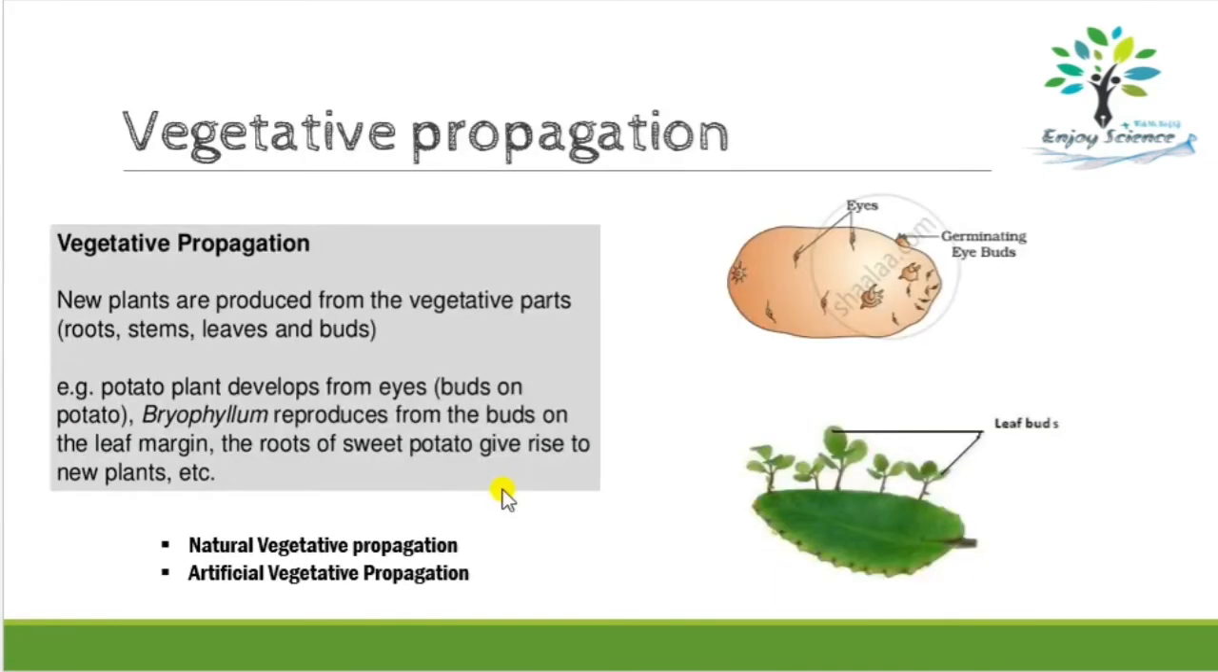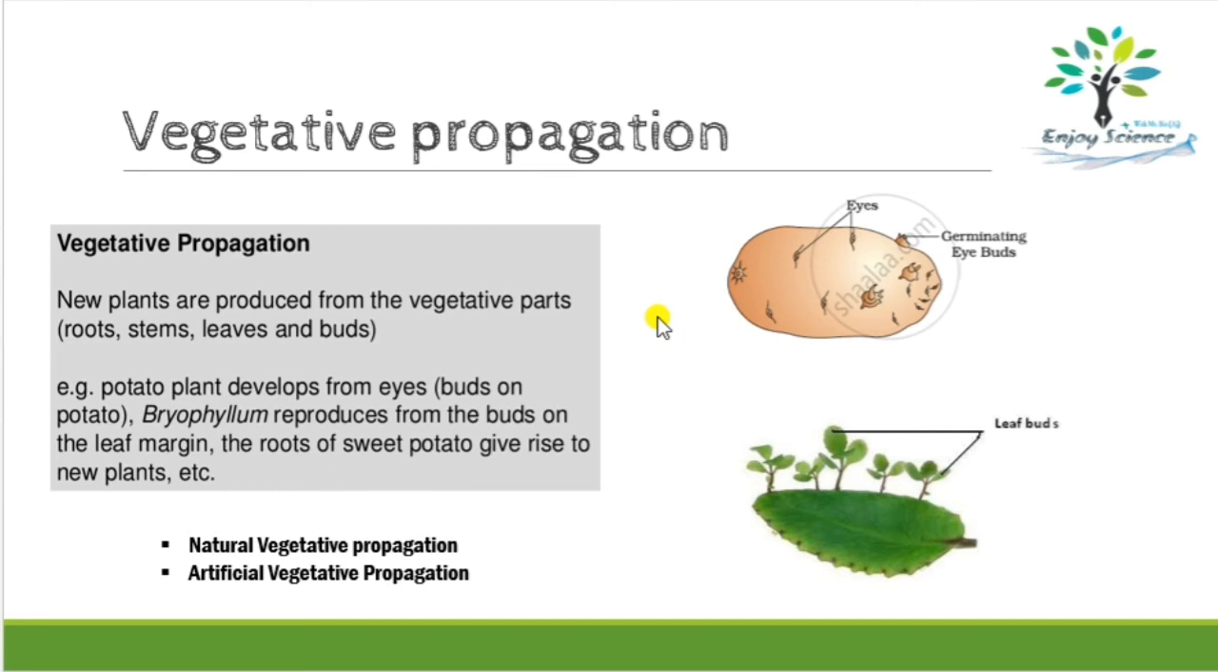So the last type of asexual reproduction is vegetative propagation. So in this process, what happens? A new plant is produced from the vegetative parts of the plant. Now, if you remember, there are two different parts of the plant. One is the vegetative and the other is the reproductive part. So the flower is the reproductive part of a plant, and the rest of the parts are called vegetative parts.